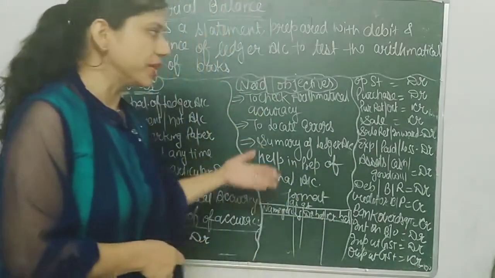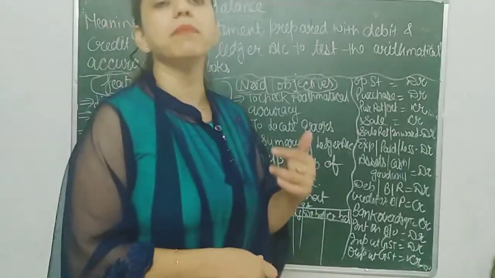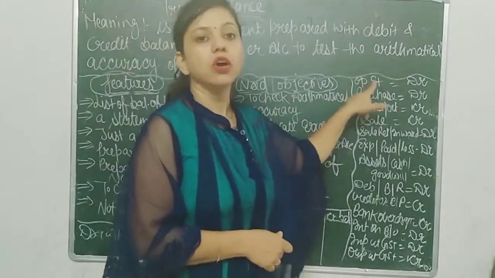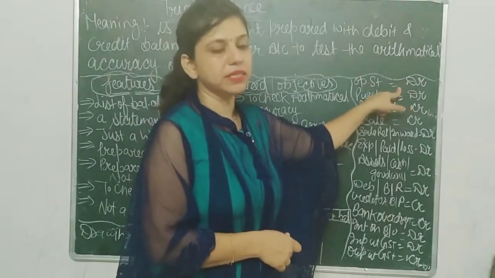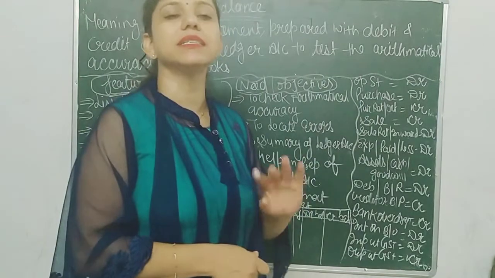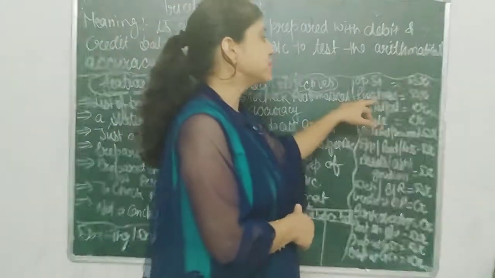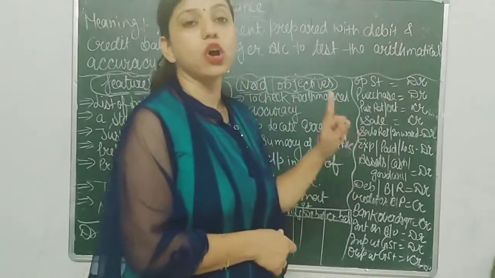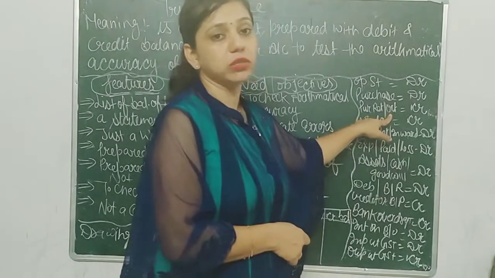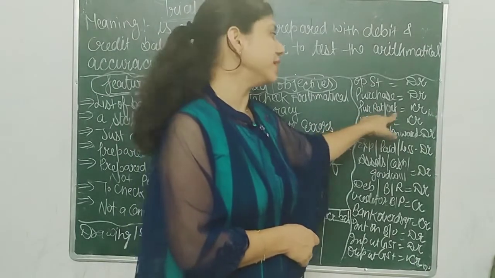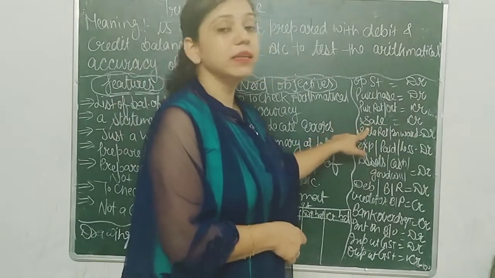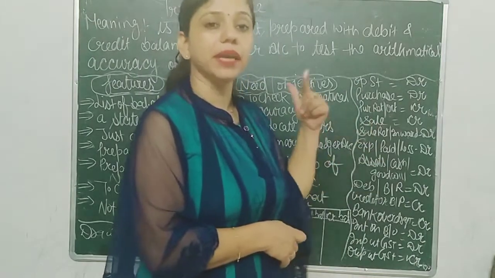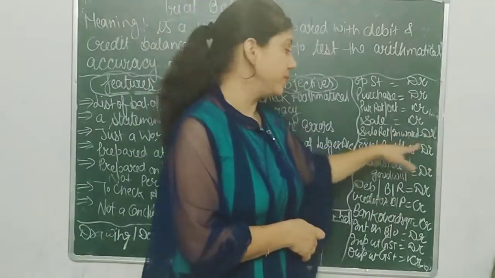After the needs and objectives, we will discuss the important points regarding this chapter. So very first is opening stock. Opening stock is always debited in trial balance as it is an asset. So all assets are always debited. Next, purchase. Purchase is always debited. Purchase return, which is also called return outward, is always credited. Sale is credited as goods are going. Sale return is called return inward, so that is always debited.